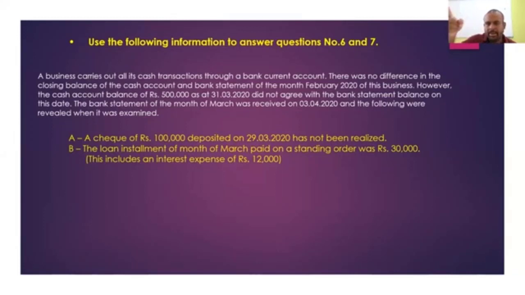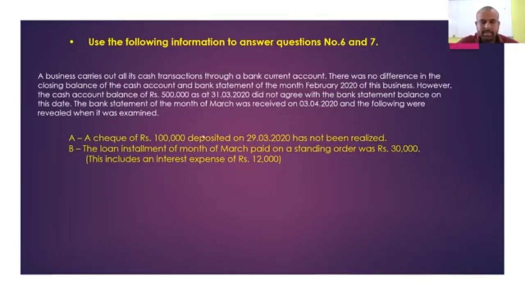All right. On 3rd April, you received the bank statement. When you review it, after 4th April, you realize the loan installment payment has not been accounted. It is pretty obvious that it has been omitted from your books of account. This is obviously an omission.